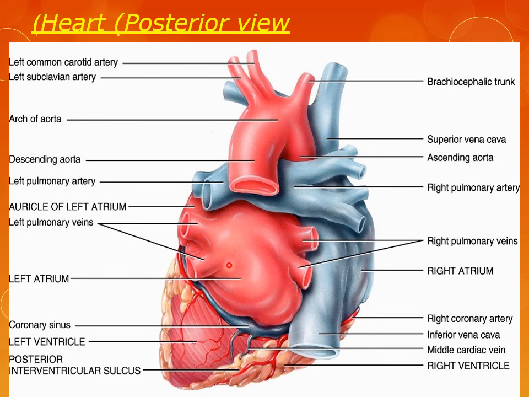This is left atrium. This is coronary sulcus having the coronary sinus. This is left ventricle, posterior interventricular groove. This is the right ventricle. This is middle cardiac vein. This one is the inferior vena cava. This is the right coronary artery, and this one is the right atrium.